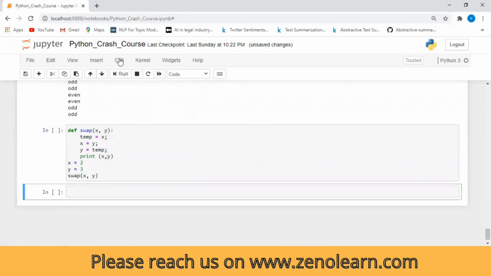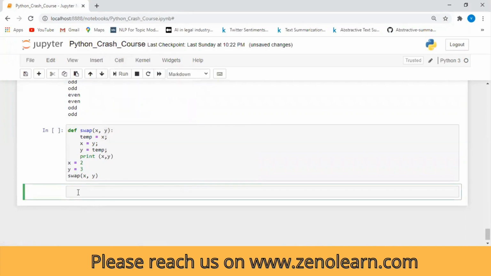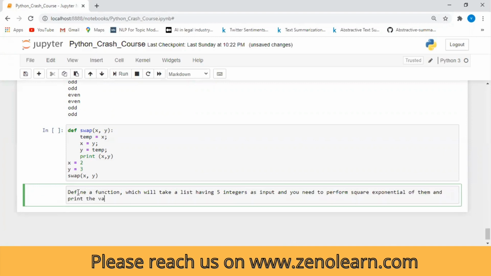You need to define a function which takes a list of 5 different integers as input, performs the square and exponential of them, and prints the values.